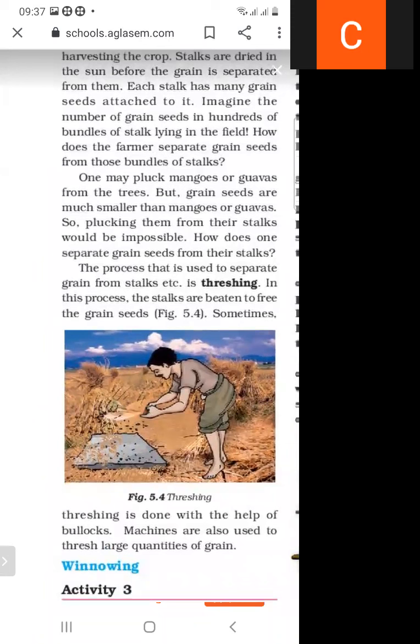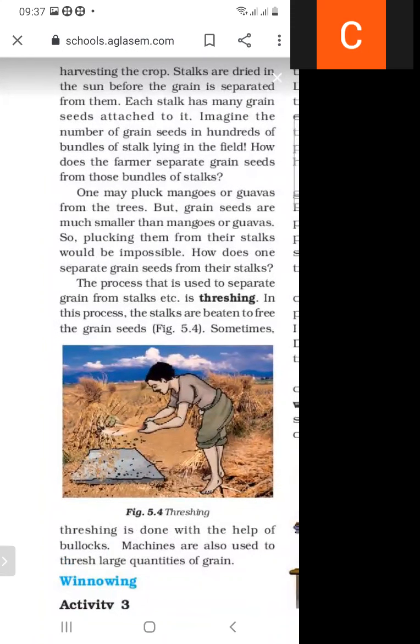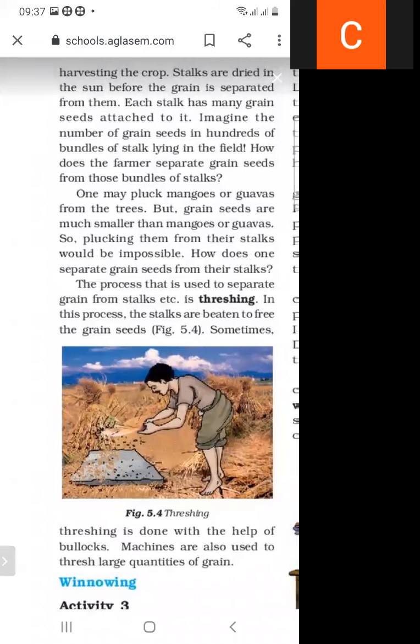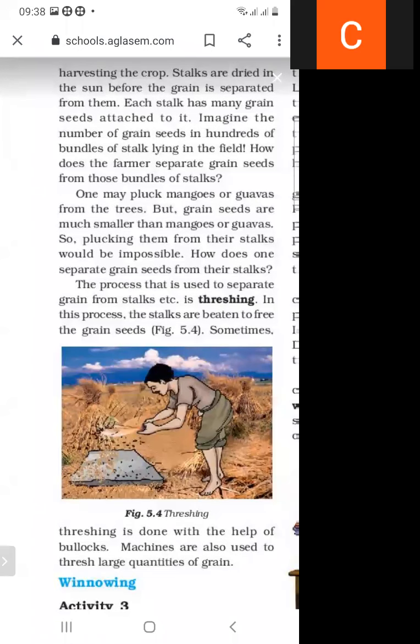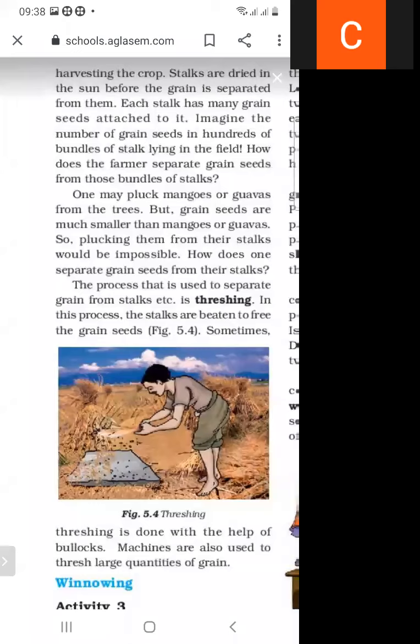In figure 5.5, the threshing process is shown. A person is separating grains from the stalks by hammering on a substance. The materials used in this process are machines and bullocks. Bullocks will pressurize the stalks, and in this way grains are separated. This process is called threshing, which we discussed in the last class.